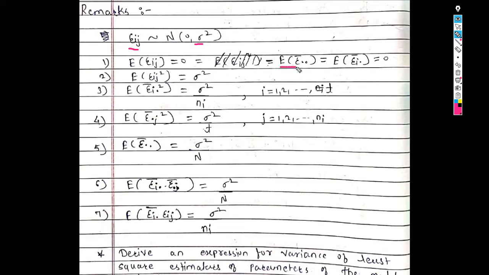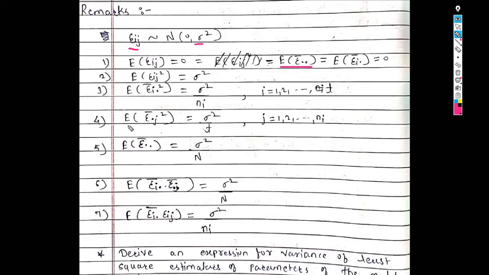Similarly, the expected value of epsilon dot dot bar and the expected value of epsilon i dot bar is also 0. Then the expected value of epsilon ij square is sigma square. The expected value of epsilon i dot bar square is sigma square upon ni, where i is running from 1 to